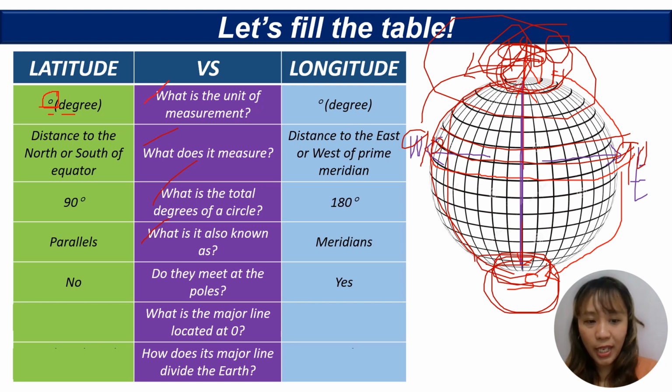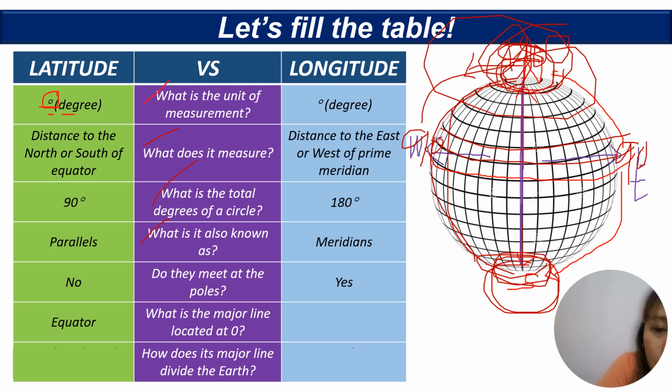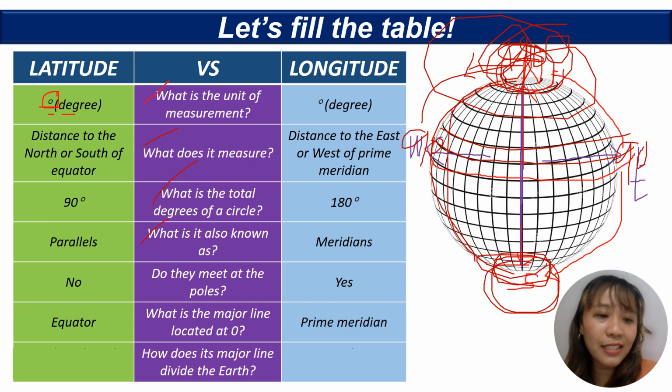Next, what is the major line located at 0? The major line of latitude located at 0 is the equator. And the major line of longitude located at 0 is the prime meridian. Next,